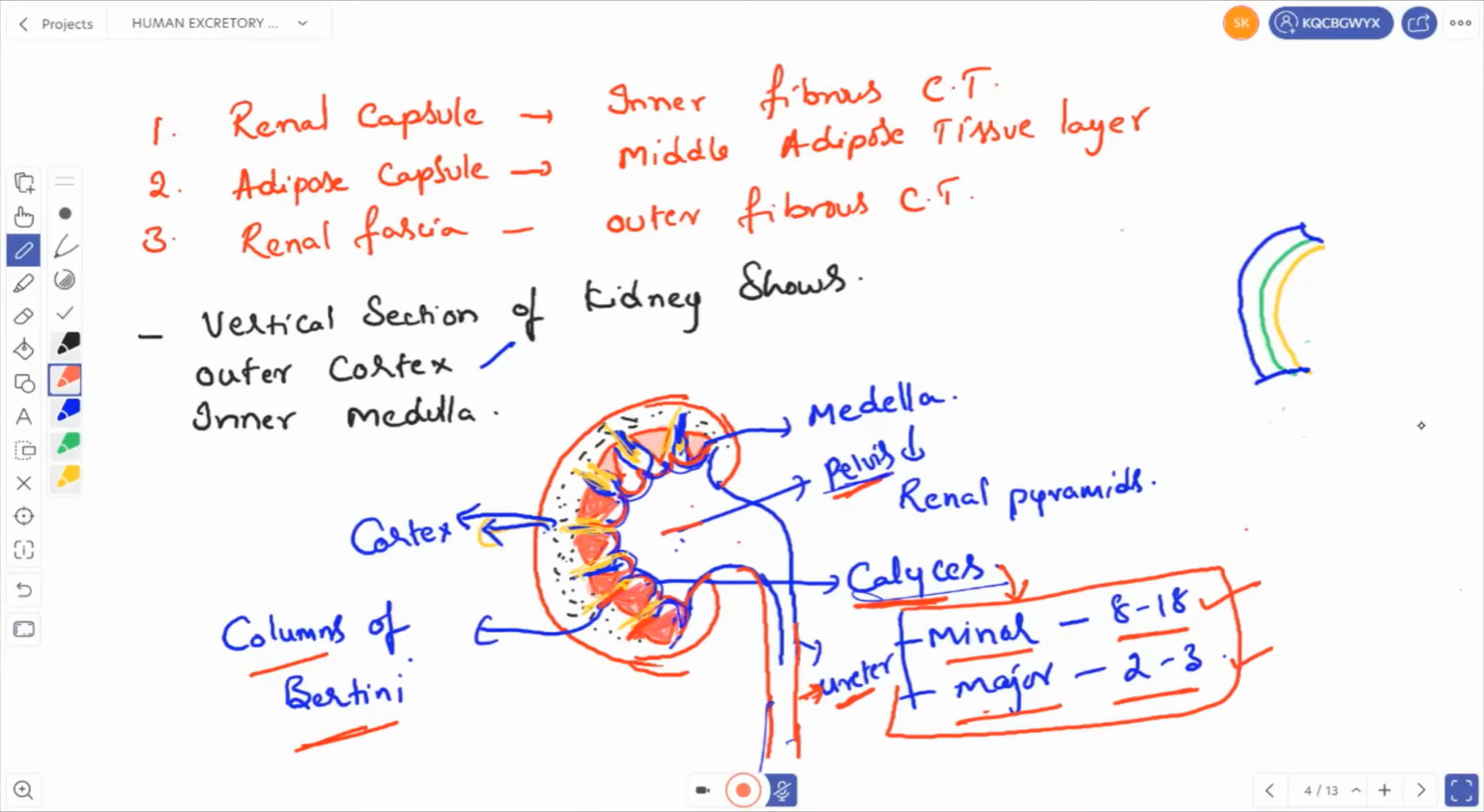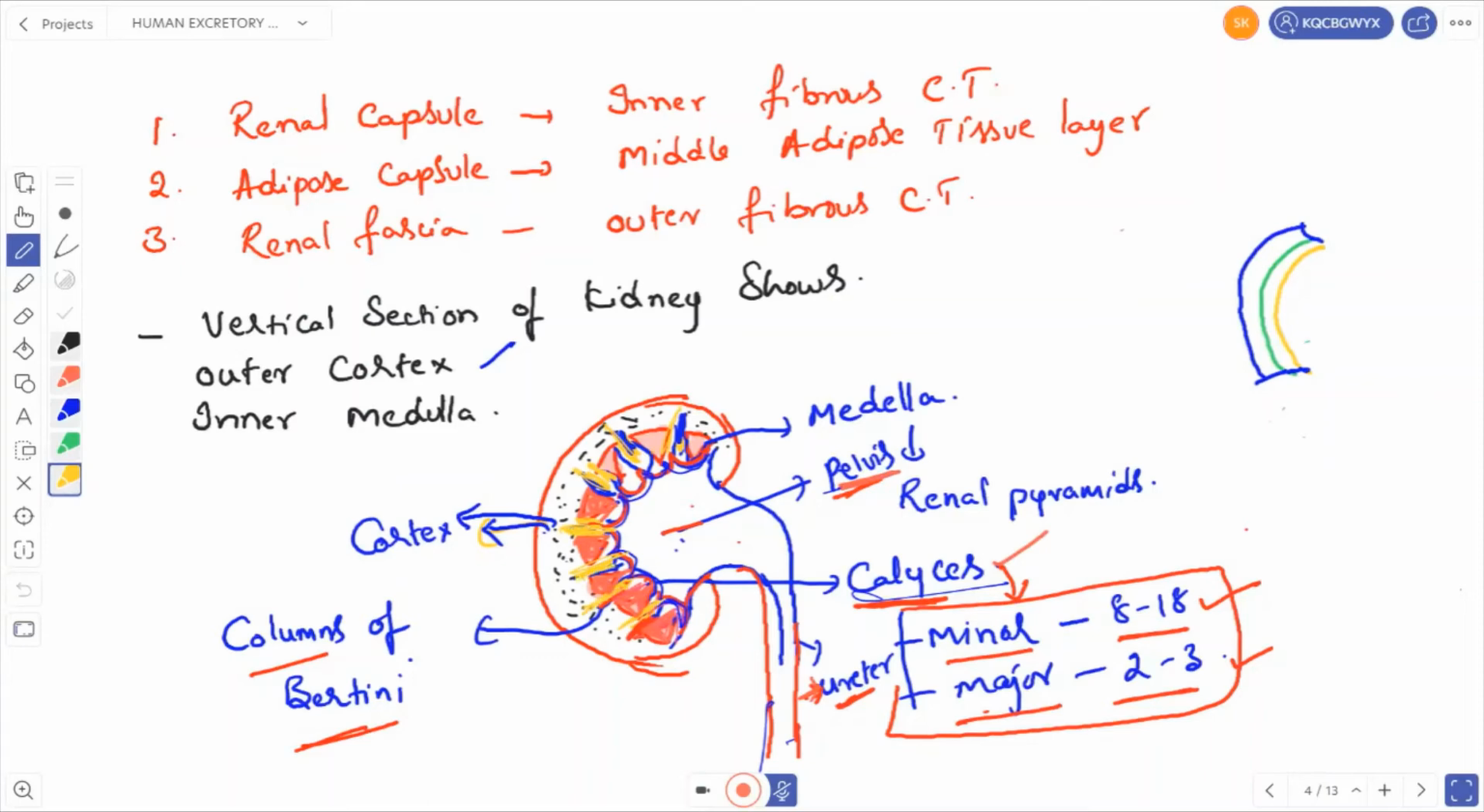These cup-shaped structures are called calyces. Calyces are of 2 types, minor calyces and major calyces. These calyces are opening into a funnel-shaped structure called the pelvis. And the pelvis opens into the ureter.